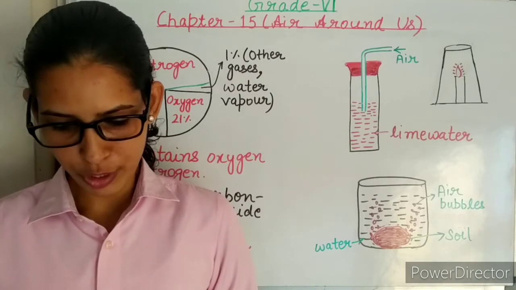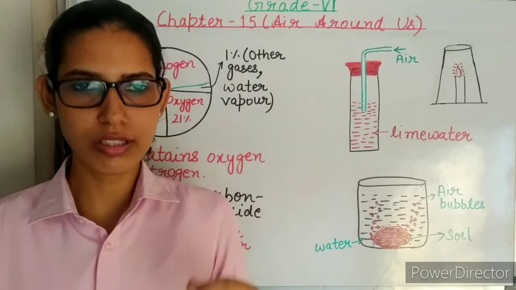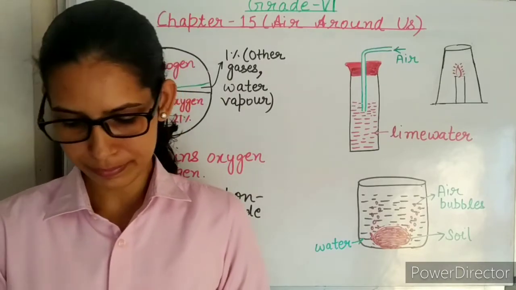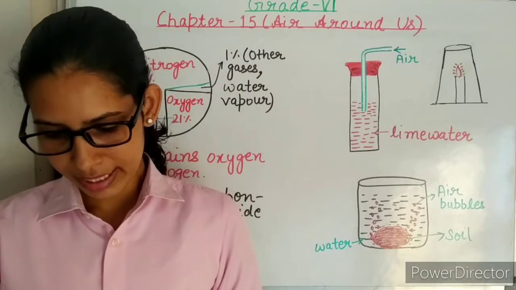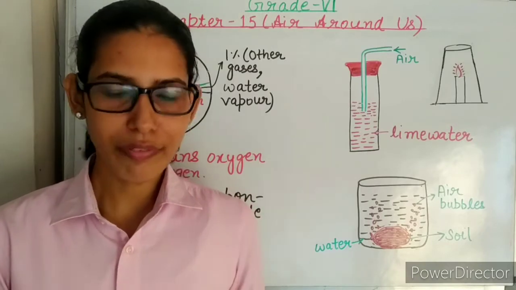Next is short answer type questions. Why do living beings need air? Just now I explained, air contains oxygen and oxygen is required for the respiration process in all living beings. What is air? Name the gases present in air, write their percentage also. So what is air? Air is a mixture of gases.